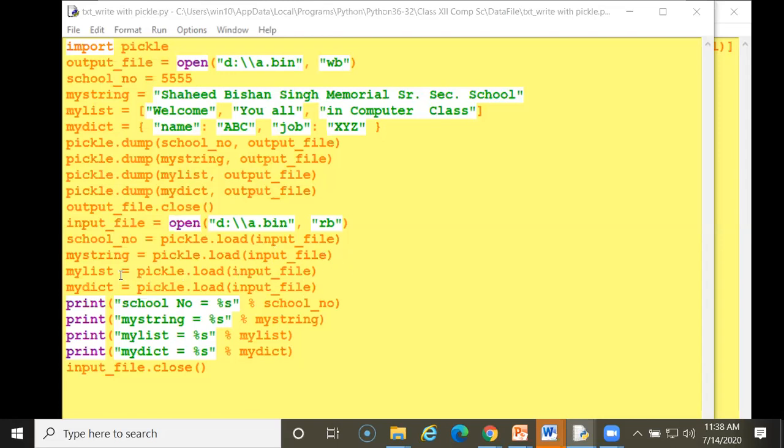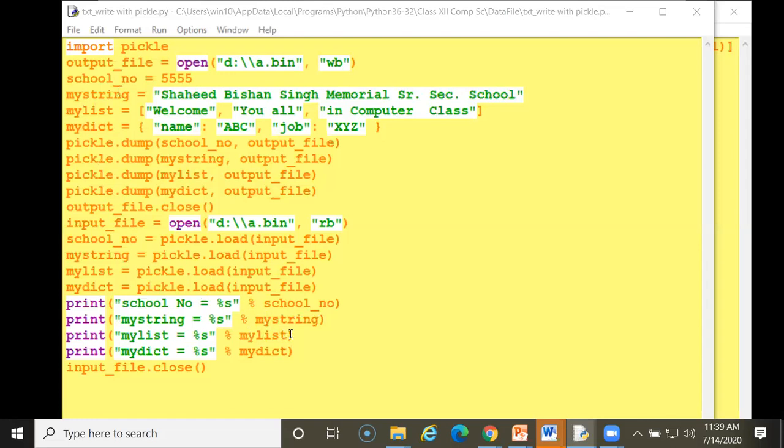Now what do I have to do? I have to print it. With the print statement, you have to write a text, whatever message you want to display here. With double quotation marks, you can write here school number equal this percentage symbol with s, and this will display the school_number. This will display here. Now I have to write a string, this text I have to display.